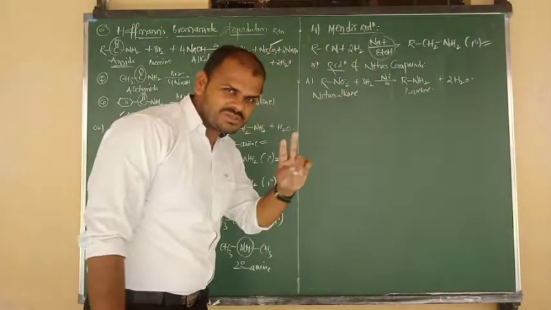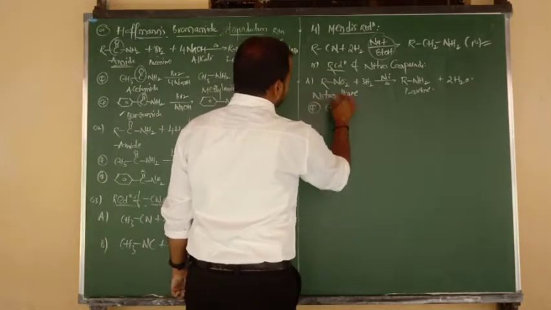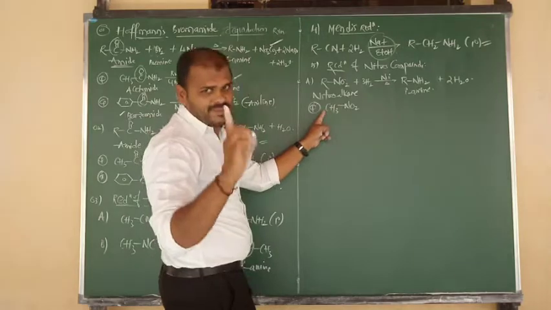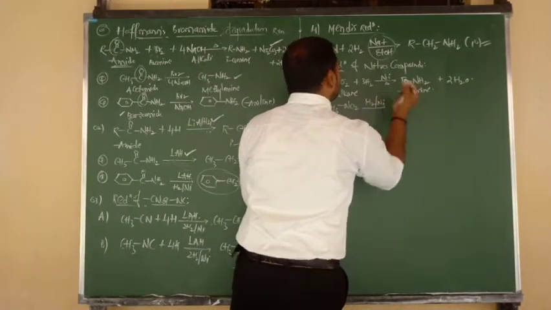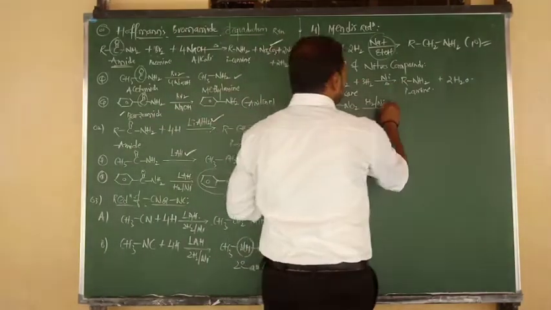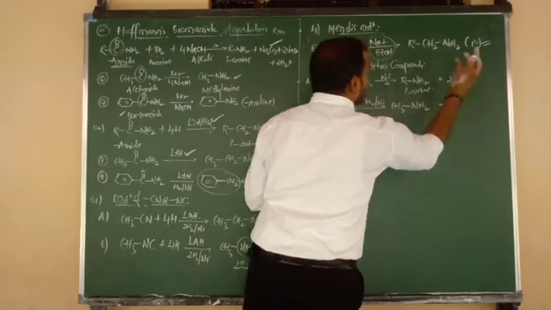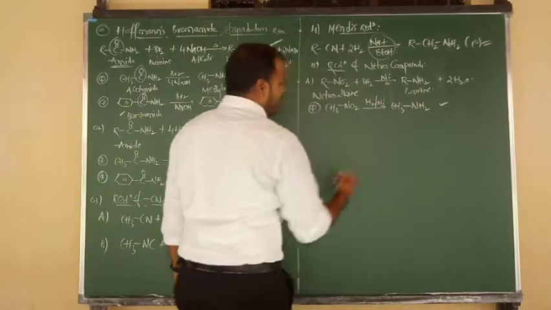On the basis of these 2 questions, try to say the answer. R as CH3 bonded to NO2 means nitromethane. Nitromethane upon catalytic hydrogenation: product? R place CH3, so the name is nothing but what, beta? Methyl amine, and the byproduct is the same water molecule. So nitromethane gives methyl amine.